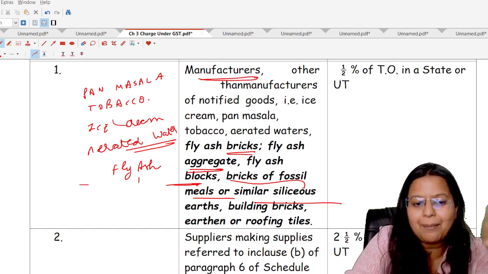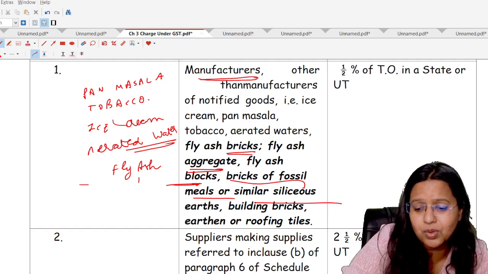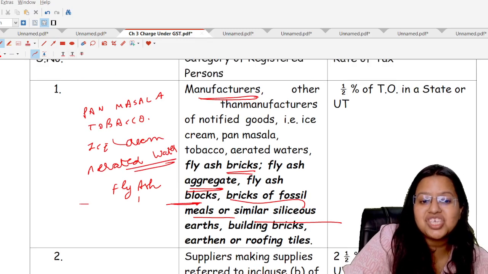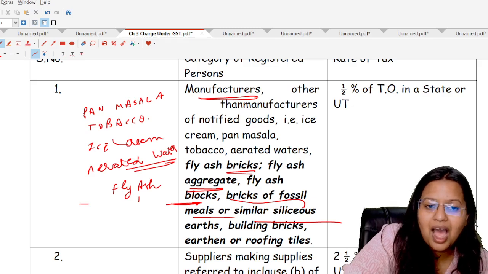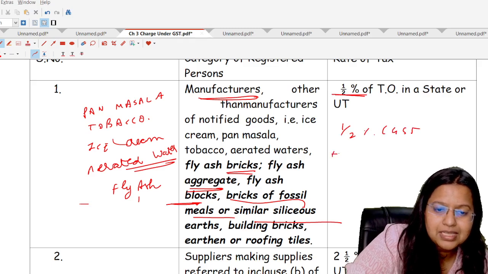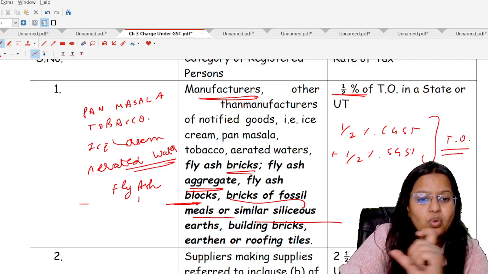So except the manufacturers of these notified goods, who are not allowed to take registration under the composition scheme, all the manufacturers are liable to pay GST of 0.5% CGST plus 0.5% SGST of turnover in a particular state. Now, what do you mean by turnover in a particular state?